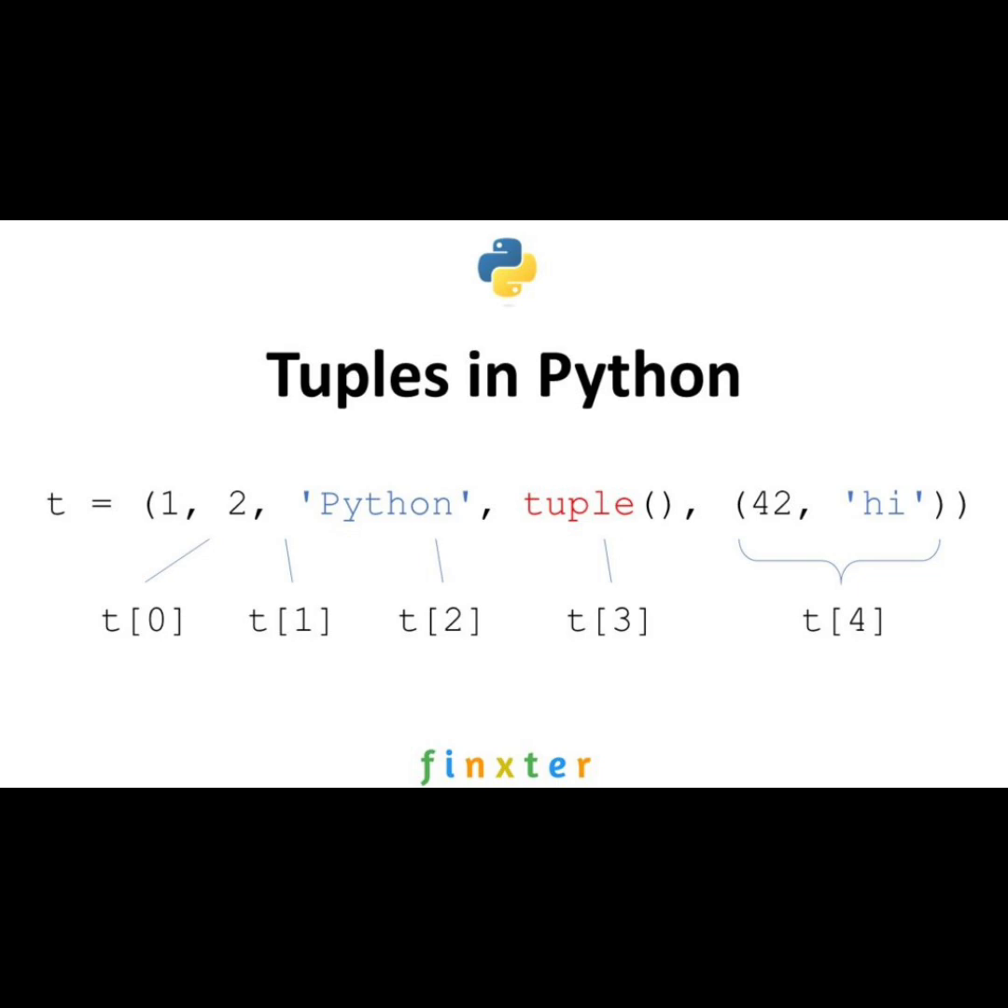Tuples in Python. A Python tuple is a collection of objects separated by commas. In some ways, a tuple is similar to a Python list in terms of indexing, nested objects, and repetition, but the main difference between the two is that Python tuples are immutable, unlike Python lists, which are mutable.